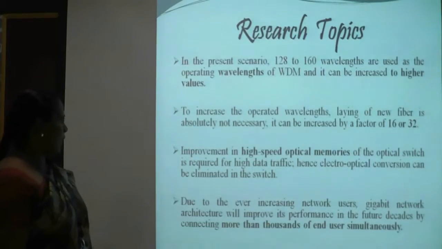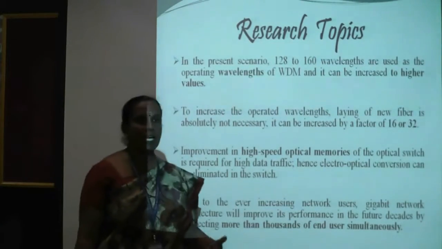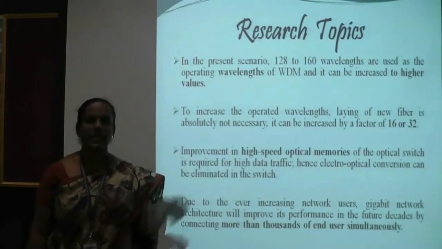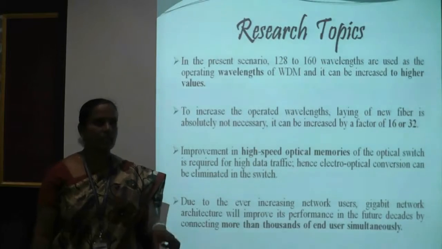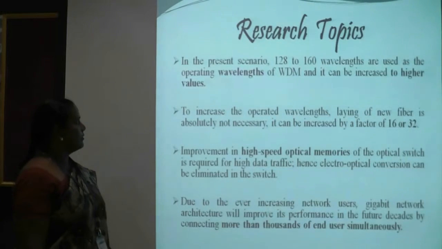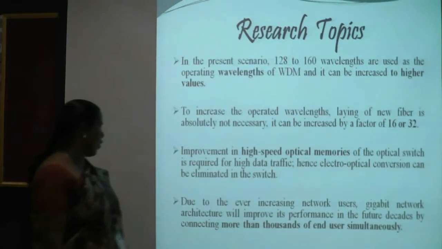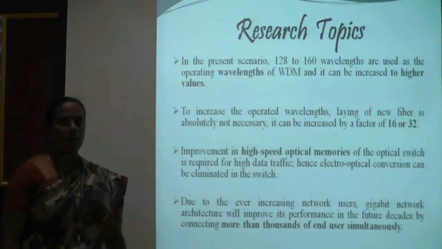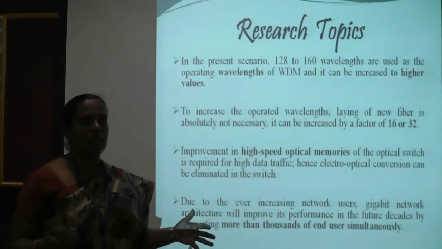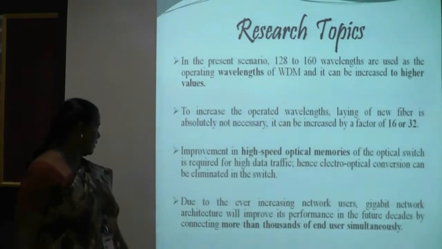The operating wavelengths will be improved, along with improvement in high speed optical memories, because we currently have only electrical memory and use electrical buffers. We convert the optical signal into electrical and then store it. So here we can invent full speed, high speed optical memories. And using gigabit network architecture will improve the network performance, because we have the normal architecture, and in this architecture we are introducing more and more speed in the optical networks, so we can improve the architecture by using gigabit network architecture.